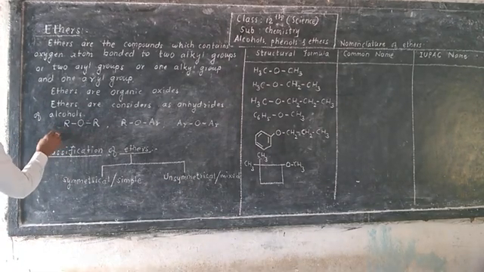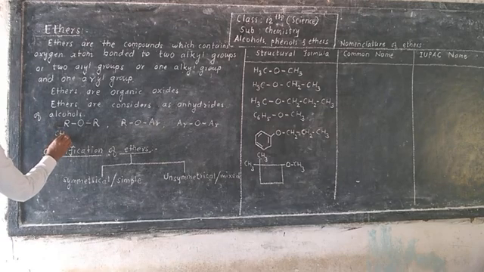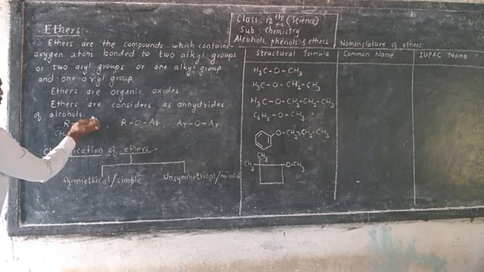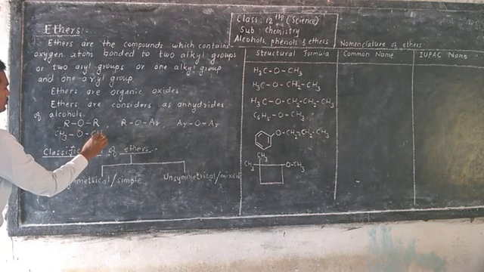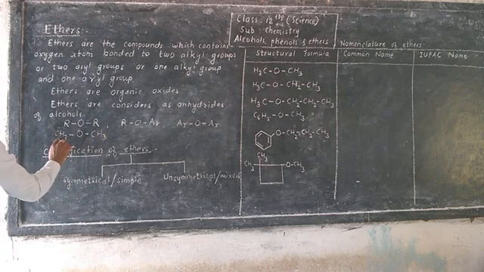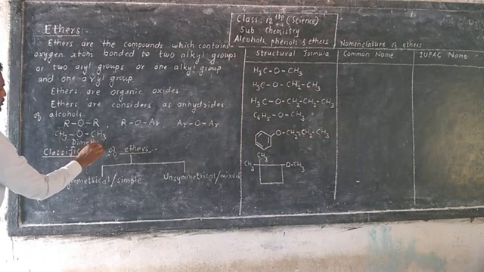Here are examples. If a methyl group is taken, here methyl groups are attached to the oxygen atom, so it is dimethyl ether.